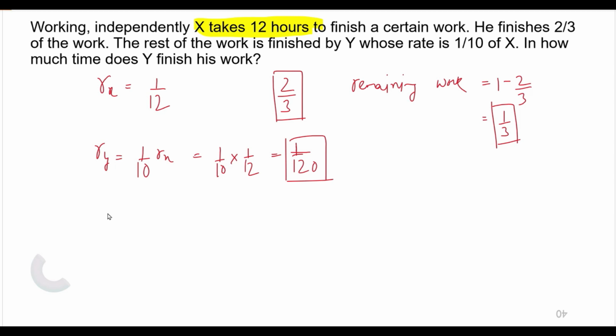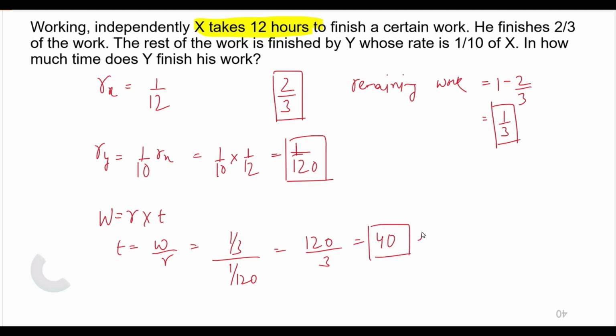As our relation is work done is equal to rate into time, we need to find the time. Time is equal to W upon rate. So this will be equal to the amount of work, 1 by 3, upon the rate, 1 upon 120. So this is nothing but 120 upon 3, and this is equal to 40. So 40 hours will be taken by Y to complete the work.